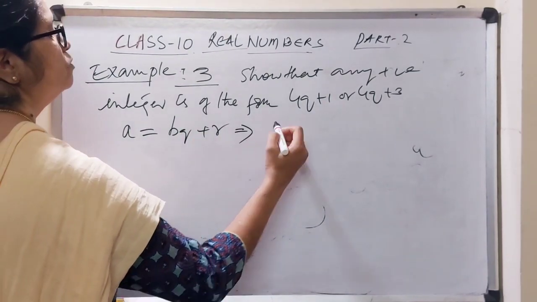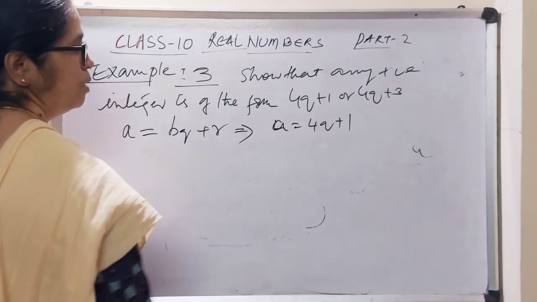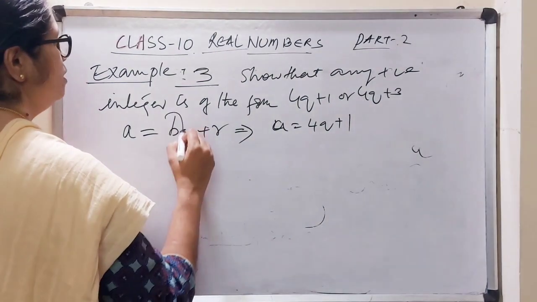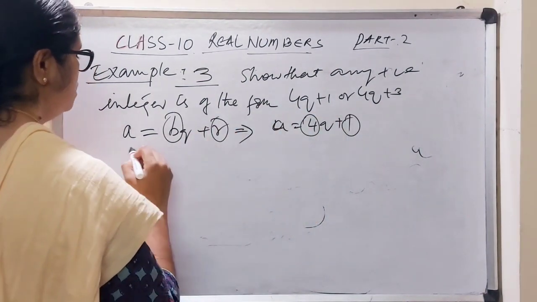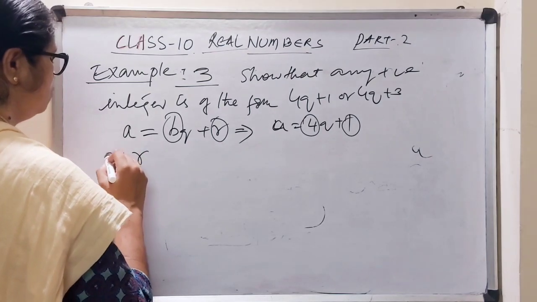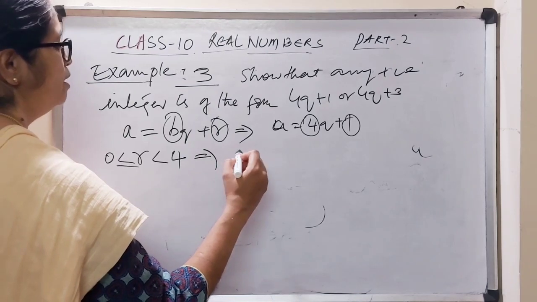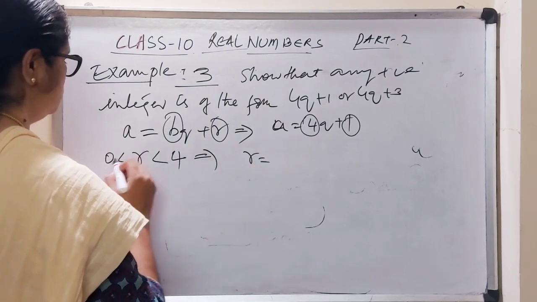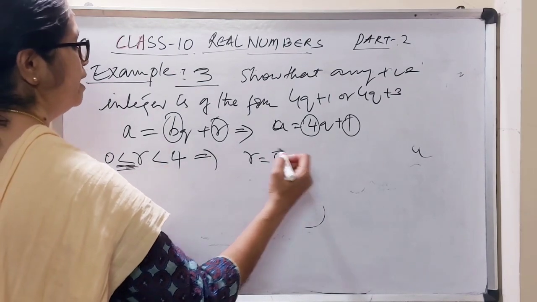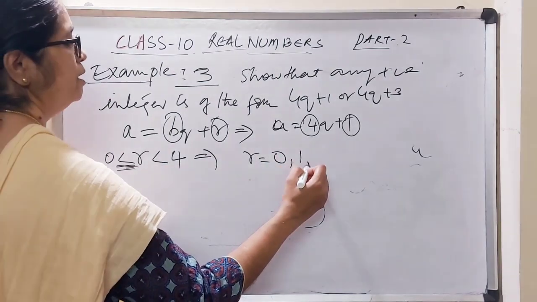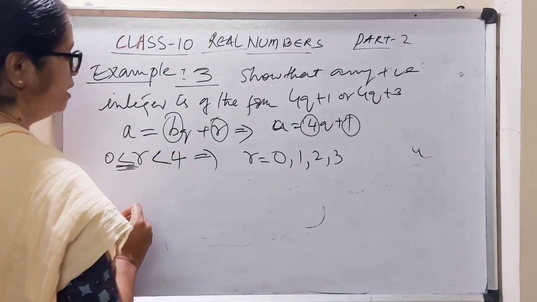Now listen, here b is 4. Again, r is greater than or equal to 0 and less than 4 here. So what are the values for r? I can take r equal to 0, because there is the equal to symbol. Then I can have 1, I can have 2, I can have 3. Can I have 4? No, because it is less than 4.